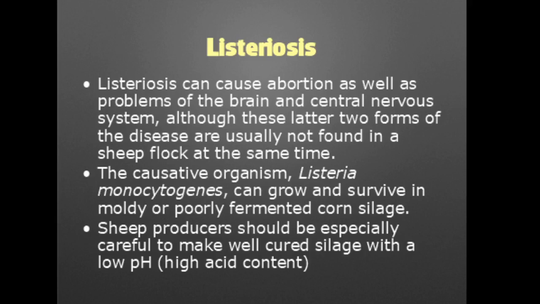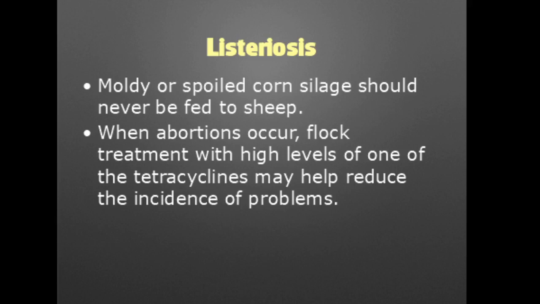Sheep producers should be especially careful to make well-cured silage with a low pH or a high acid content. Moldy or spoiled corn silage should never be fed to sheep.